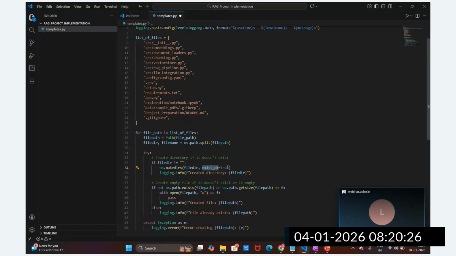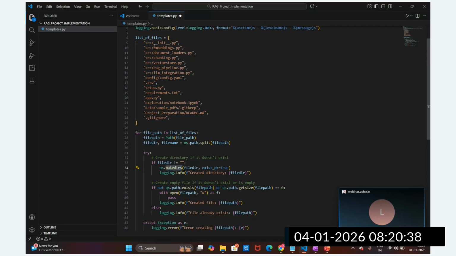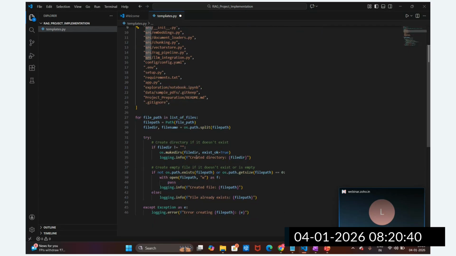Why? Because if the directory already exists, it is not going to create another directory with the same name. As of now we don't have any directory, so os.makedirs is going to create the folder, and we are passing this file directory. So from the file path, we got this file directory and file name.